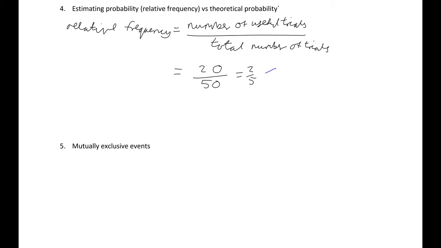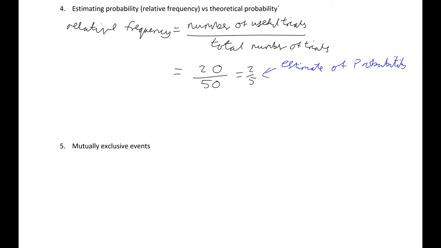And this is an estimate for our true probability. I might have drawn 21 or 19. Theoretically, that can happen.